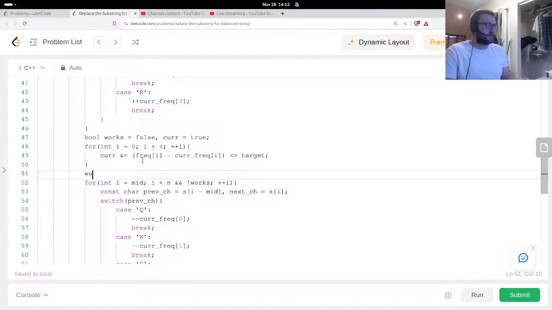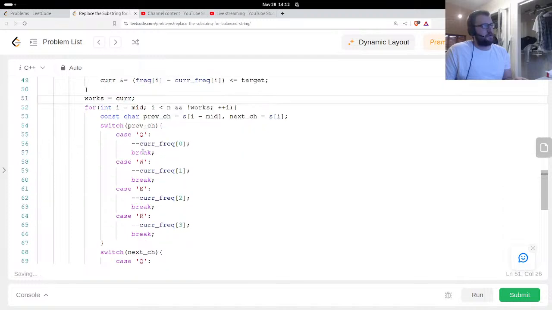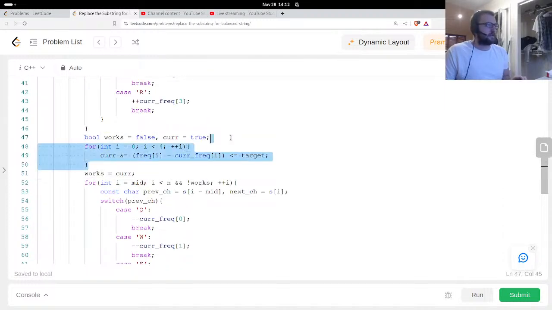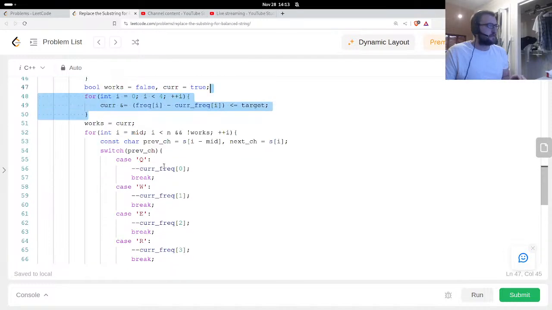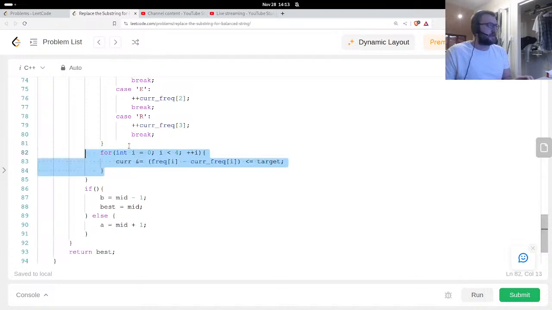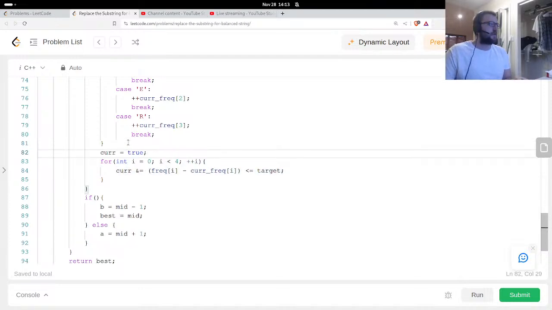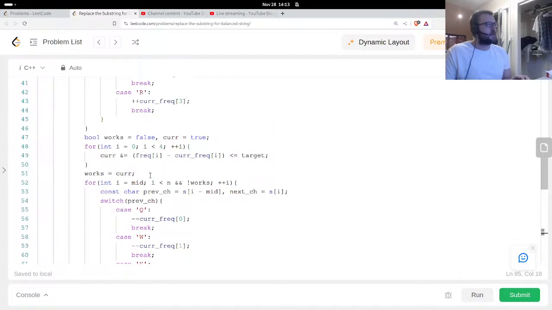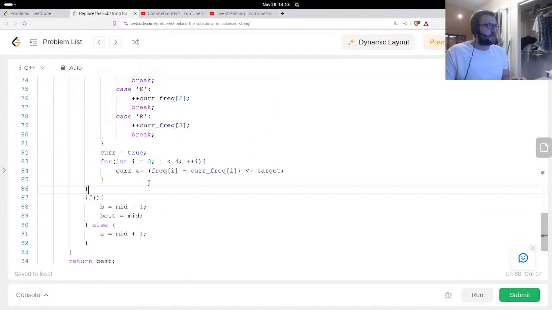All right, so works is then going to be equal to or equals current. Really, initially, it's just going to be current. And then you perform the same check at each point. So set current to true, and then after performing these modifications, set current to true, and then also perform this works equals current.